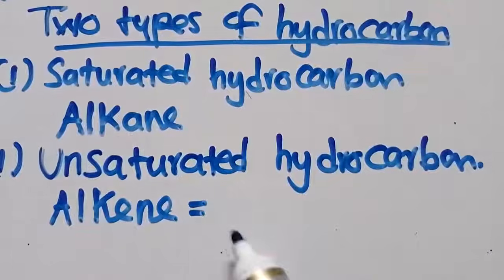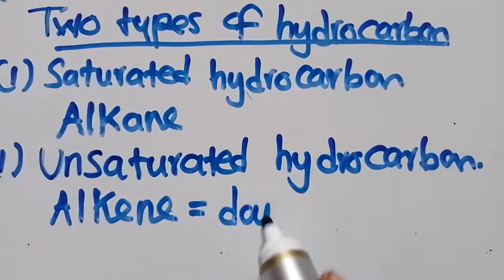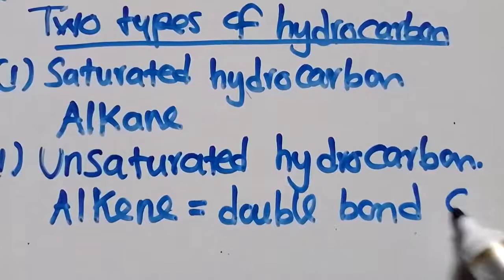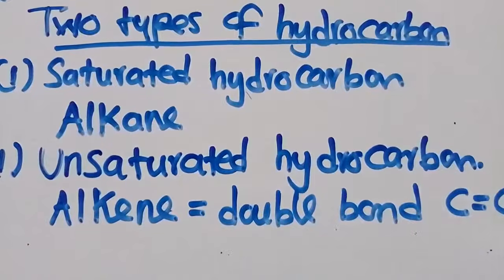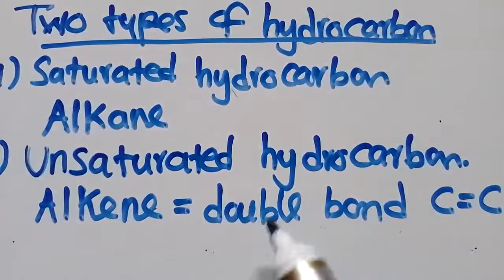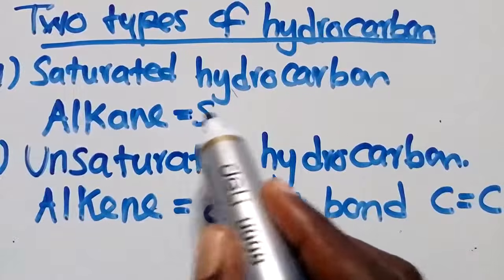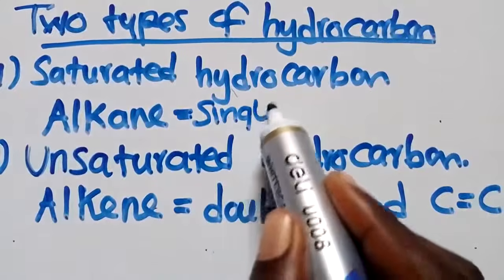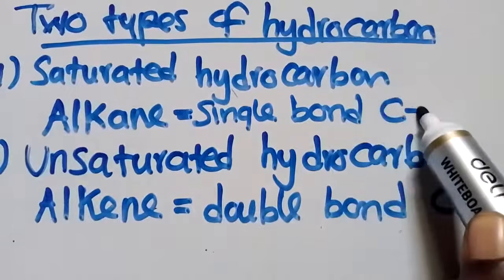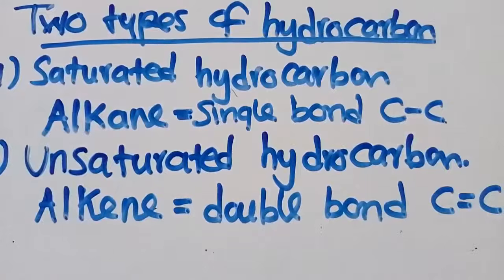So these have got a double bond between carbon and carbon. But saturated hydrocarbons have a single bond between carbon and carbon. This is what you need to know and understand.